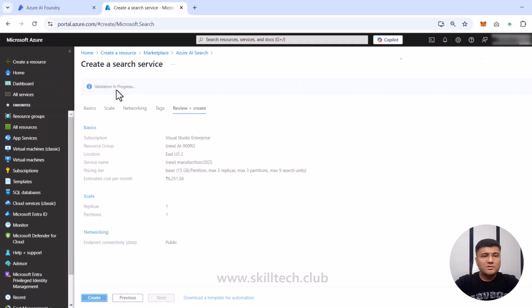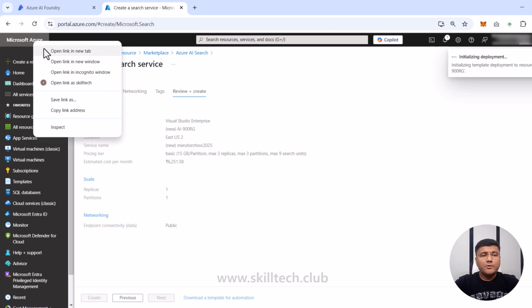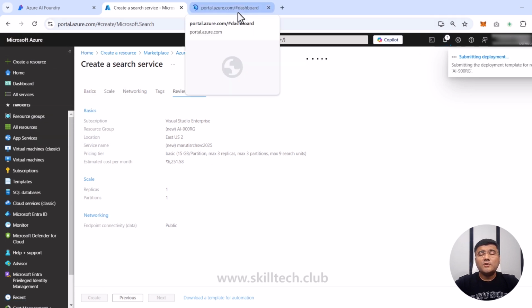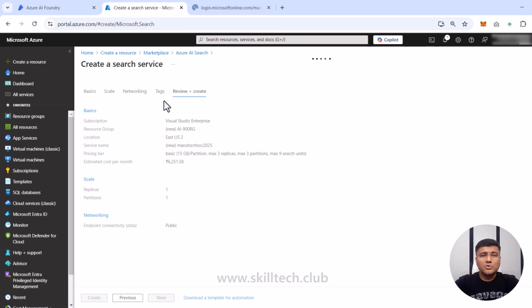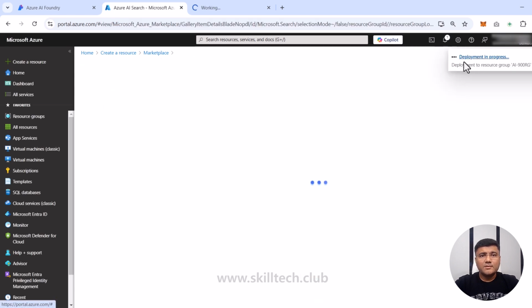And if the validation is passed, we'll click on create, which is going to create our first search service. Now, while this deployment is going on, I'm going to open my Azure portal in a separate tab. Yes, in this particular demo, I'm going to use multiple tabs, so please do not get confused. This is our first tab where we have just created the Azure AI Search service. The deployment is still in progress.